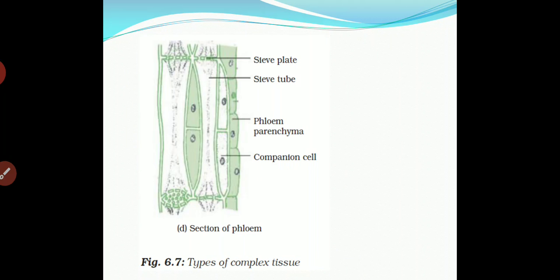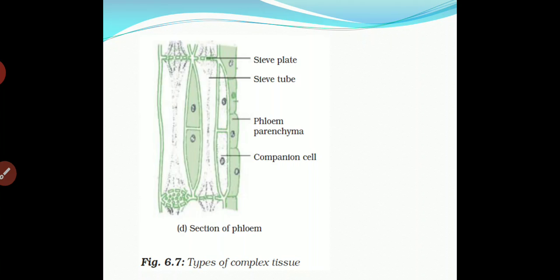Same way, this is the section of phloem. Here you can see the structure of phloem tissue. In the topmost part you can see the sieve plate. Beside it there is the sieve tube.